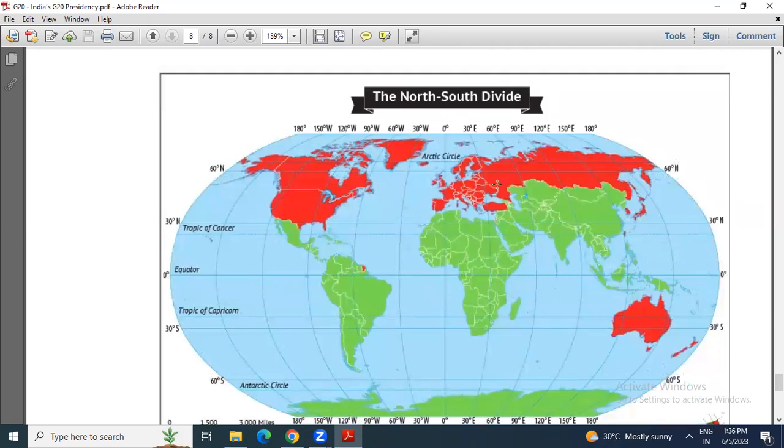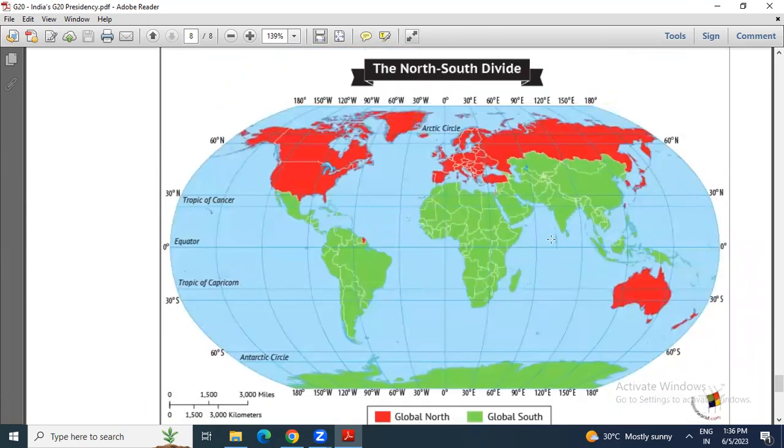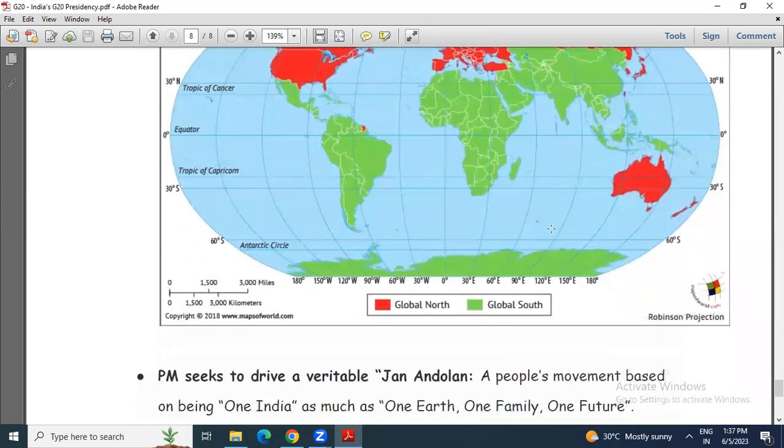So you can see in this diagram, this green portion is the global South, and this red portion is the global North. India is a part of the global South. But you can see that Australia is a part of the global North. Similarly, these countries, America and these countries. So in the case of the global South, India can take the role of lighthouse.